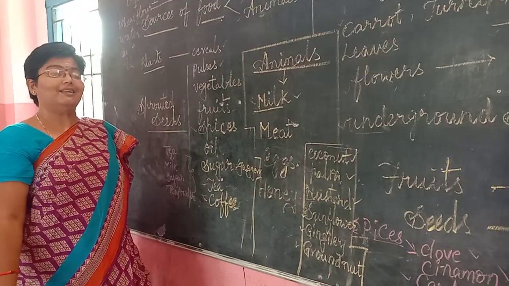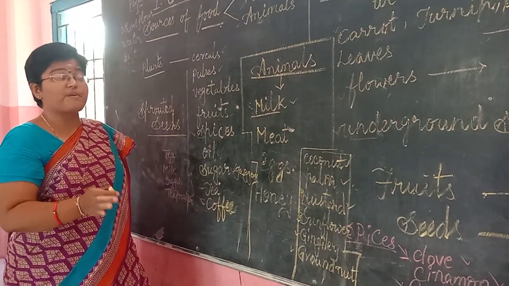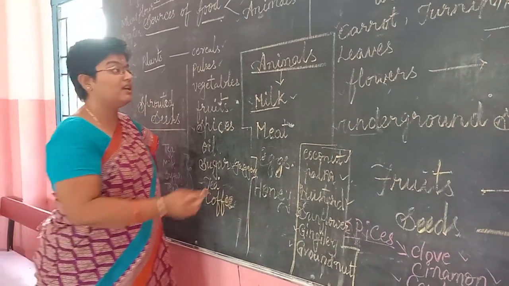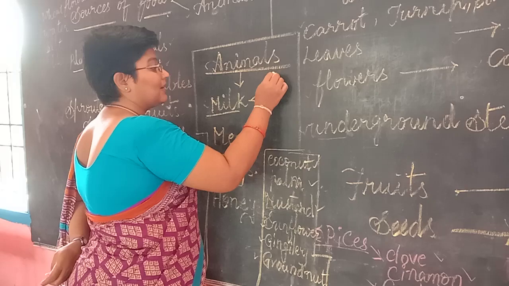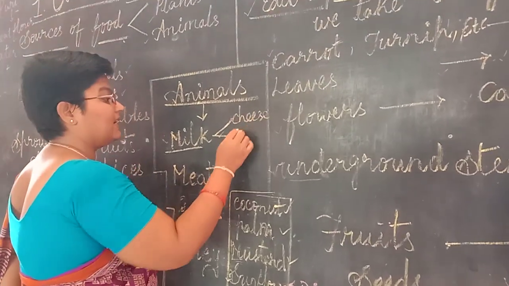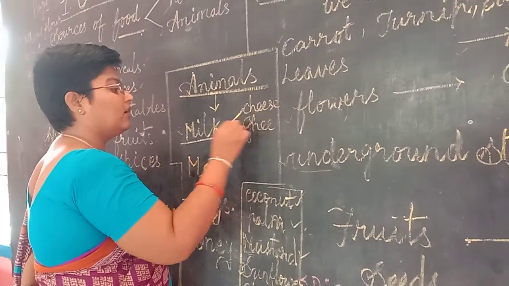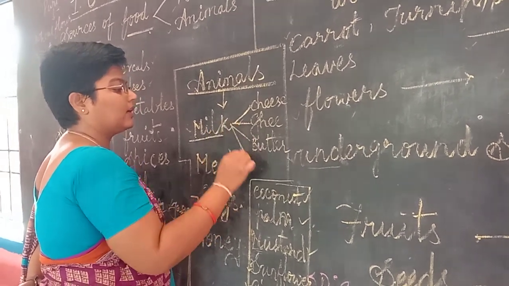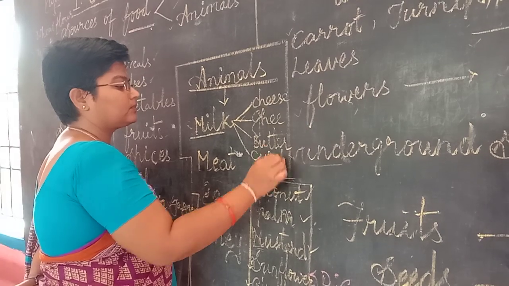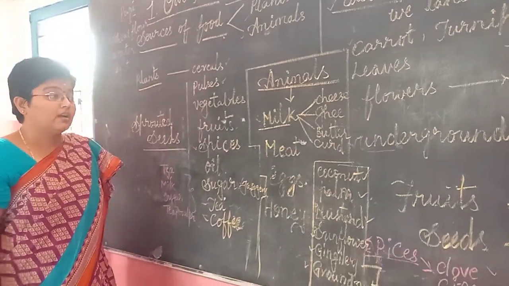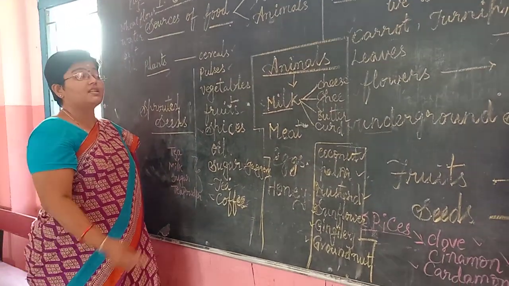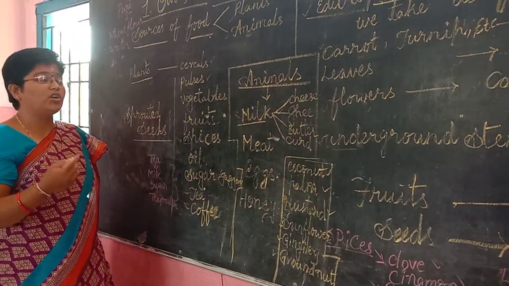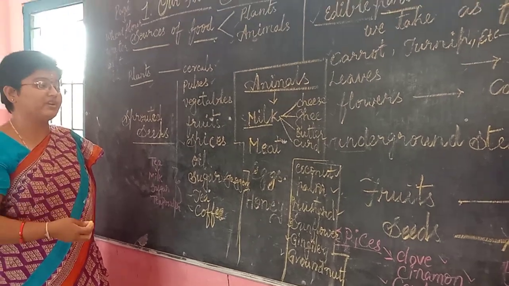So milk is a main item used in preparing all these other sub-items. What are they? Cheese, ghee, butter, curd. Is it clear, children? Yes. So now it is clear how many food varieties are prepared from milk.